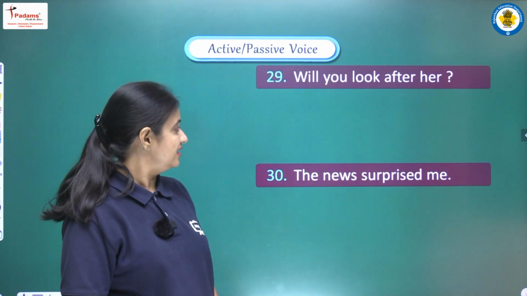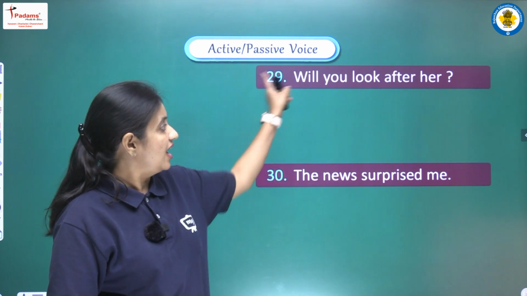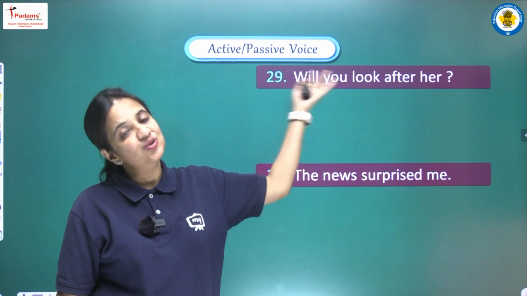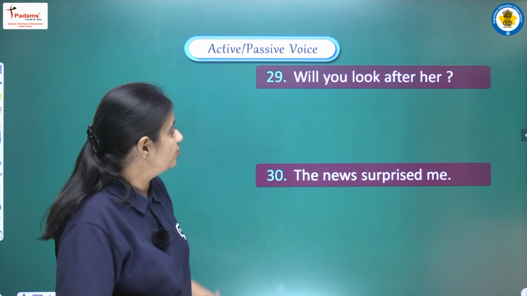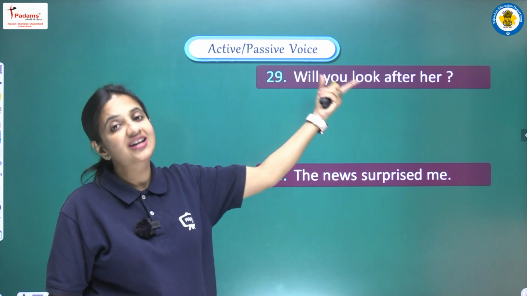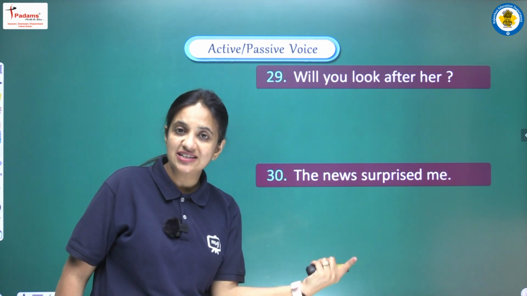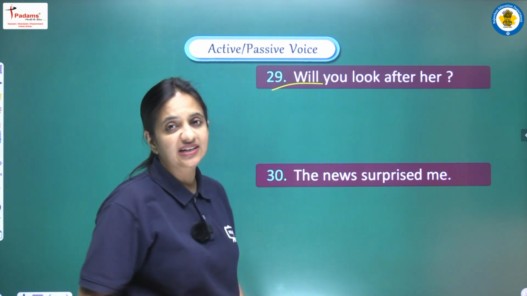Moving on, next sentence, will you look after her? So we are having interrogative sentence here, so we have to follow the same structure, same pattern. So our passive voice will also be in interrogative form. Object is given, her. Her we have to convert, case convert, so it will be she. Okay, and with will we have to add be.